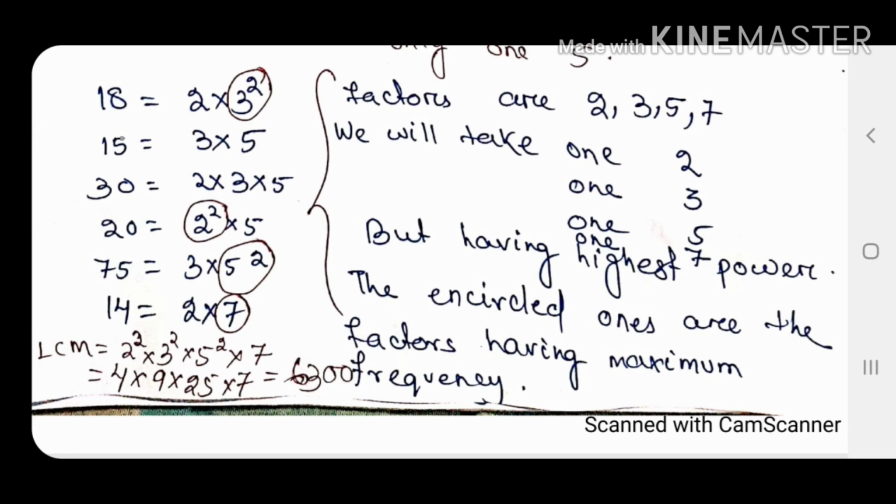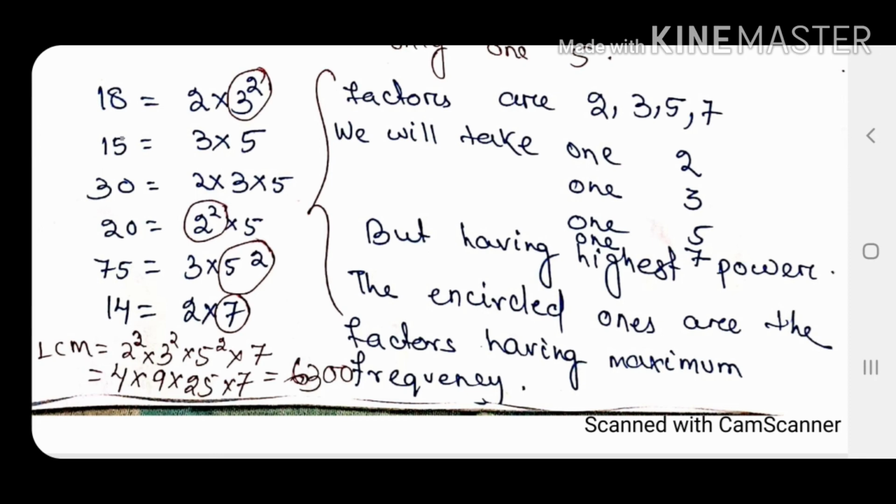I have taken a very long example so that your concepts will be clear. All of these are prime factorized, so I will check what the prime factors are: 2 3 3, 5 2 3, 5 2 5, 3 5, 2 7. So here the prime factors are 2, 3, 5, 7. So what will you write? You will write 2 into 3 into 5 into 7.